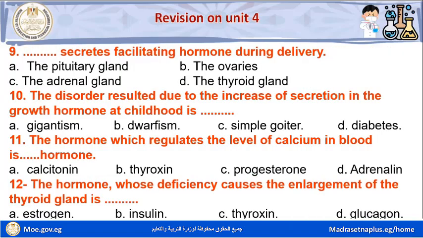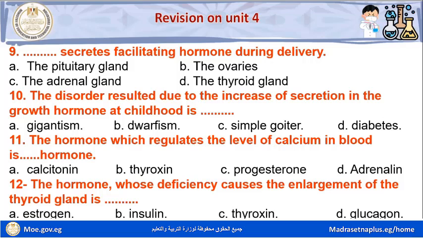Question number 9. The blank secretes the facilitating hormone during delivery. Letter A, pituitary gland.